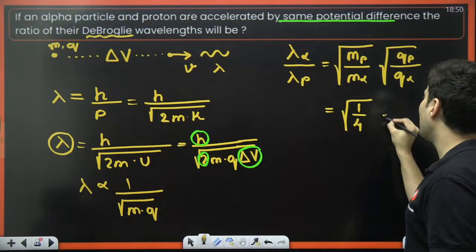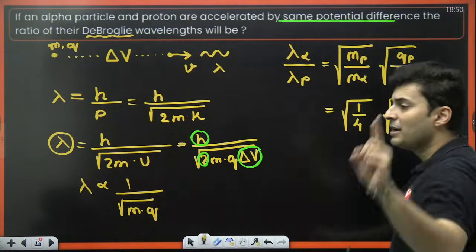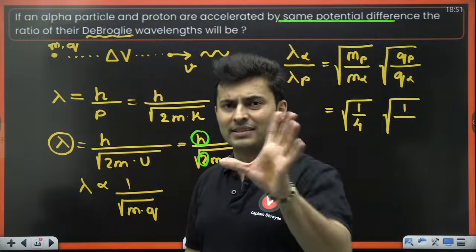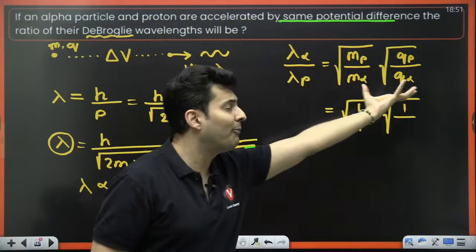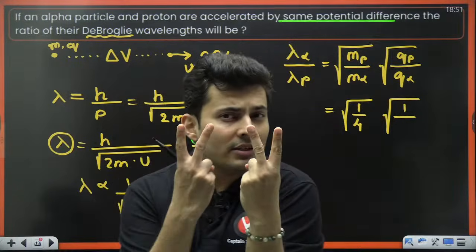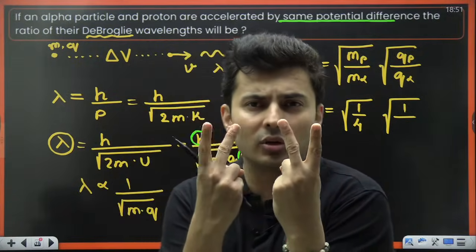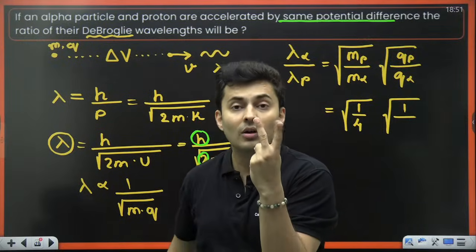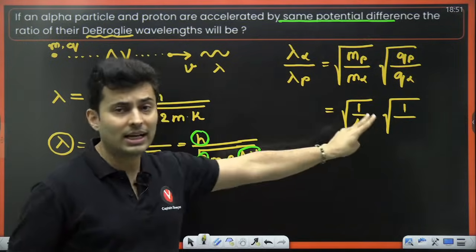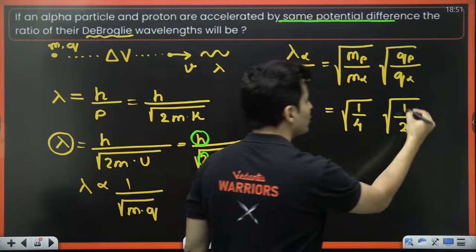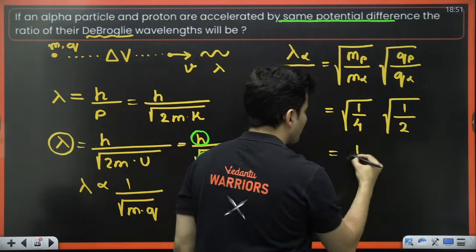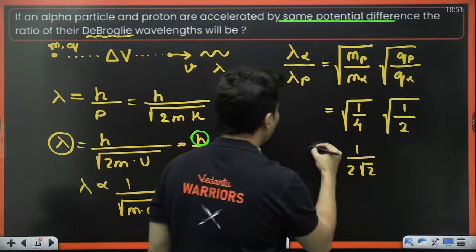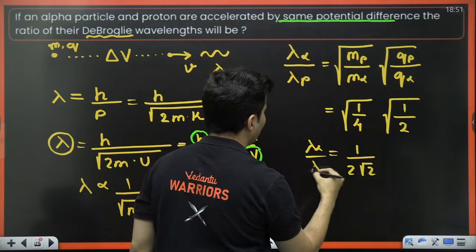If you talk about the charge, a proton has plus e charge. An alpha particle has 2 protons and 2 neutrons. Neutrons don't have any charge, so take them out. Who is remaining? 2 protons. So that's why 2 charge is there. It is just the ratio that I'm bothered about: root of 4 over 2, so lambda alpha by lambda p is 1/2 root 2, or 1 by root 2.